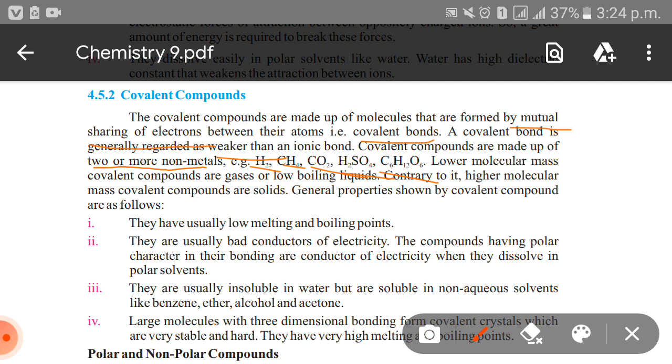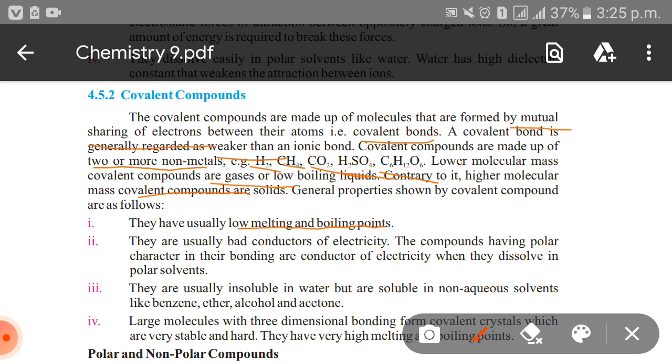Lower molecular mass covalent compounds are gases or low boiling point liquids. Contrary to it, higher molecular mass covalent compounds are solids. General properties are shown as follows. They have usually low melting point and boiling point, because their forces of attraction are weaker comparatively to the ionic compound. That is why their boiling points are comparatively lower.